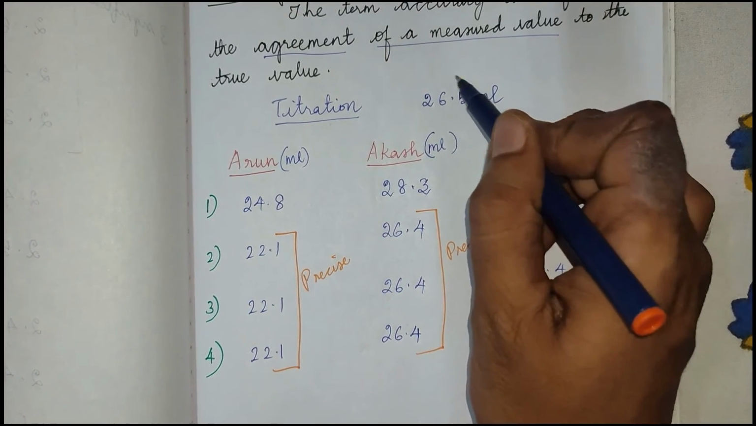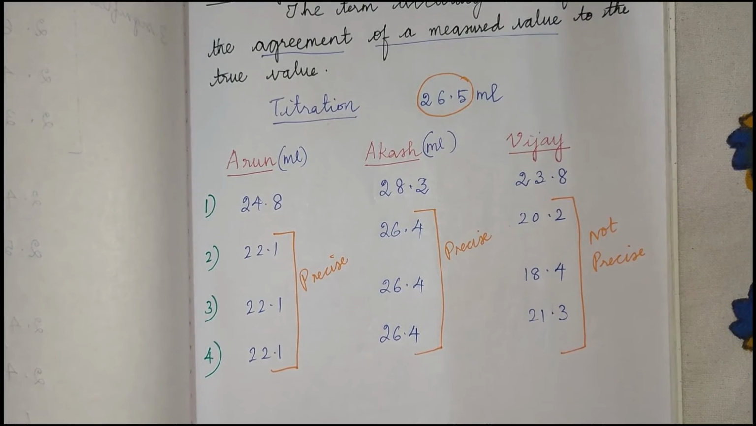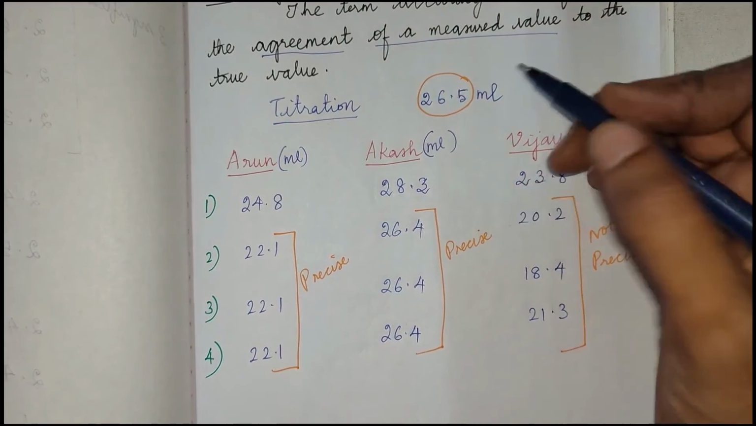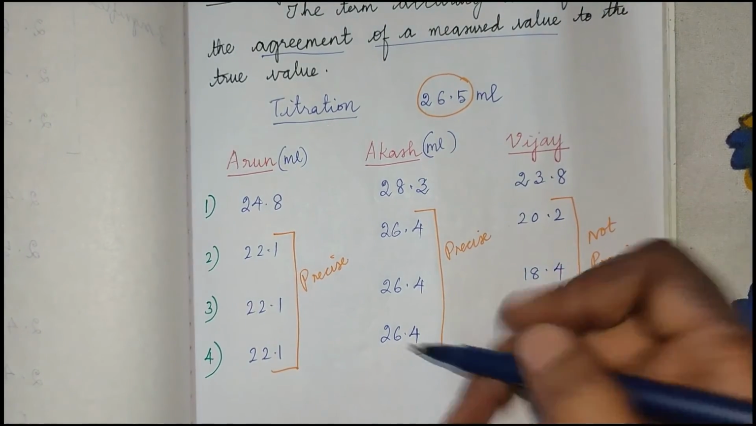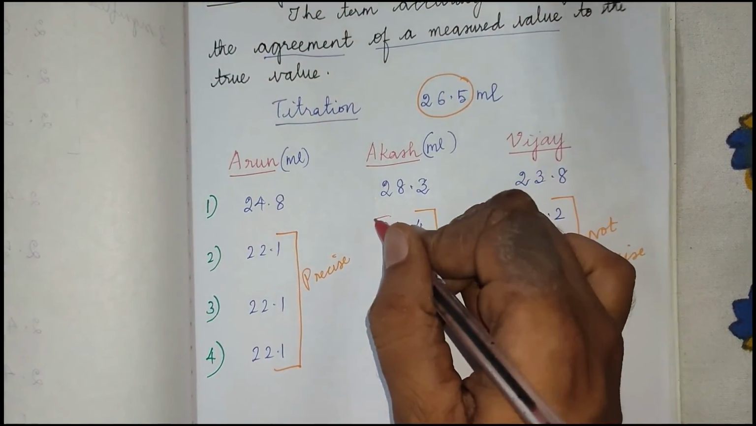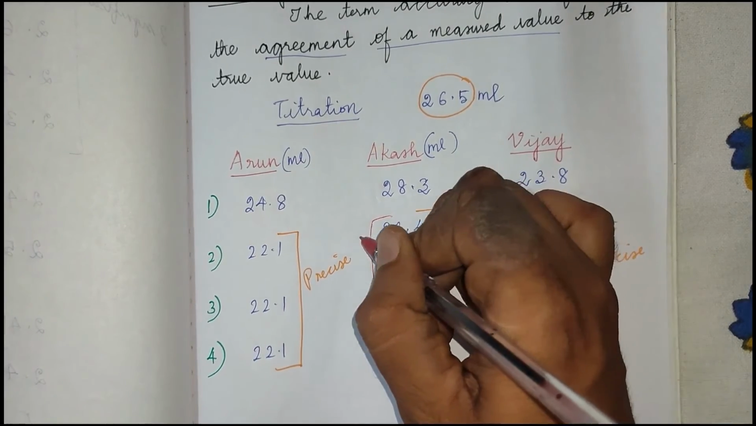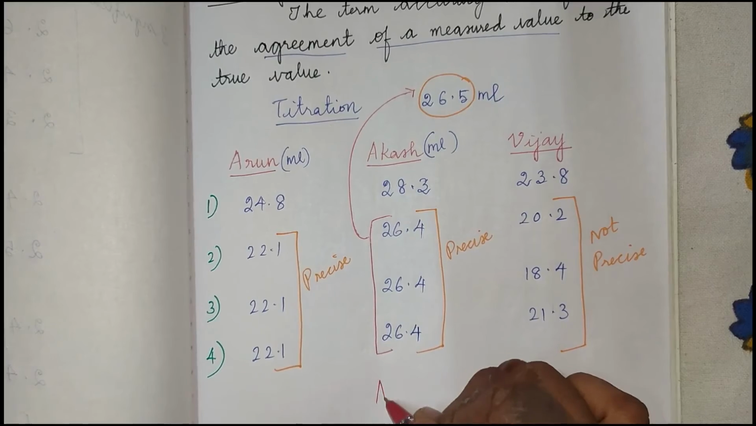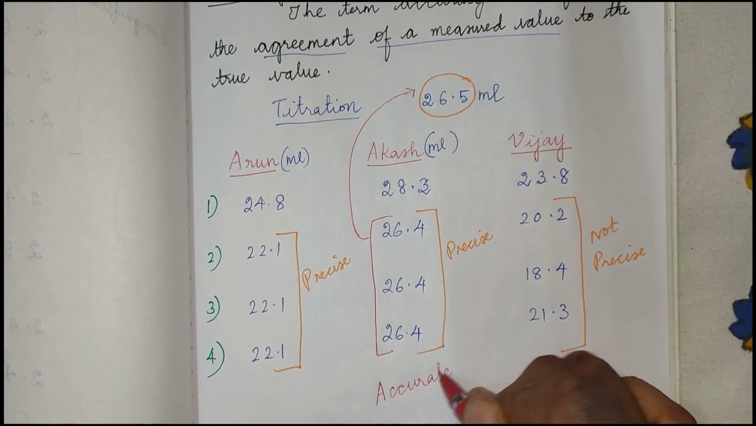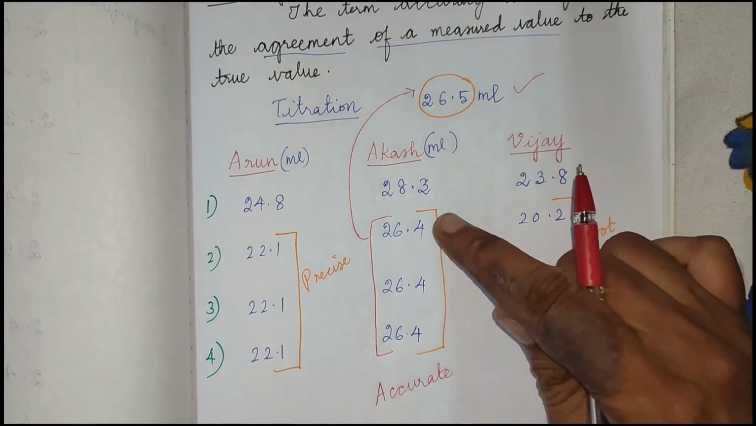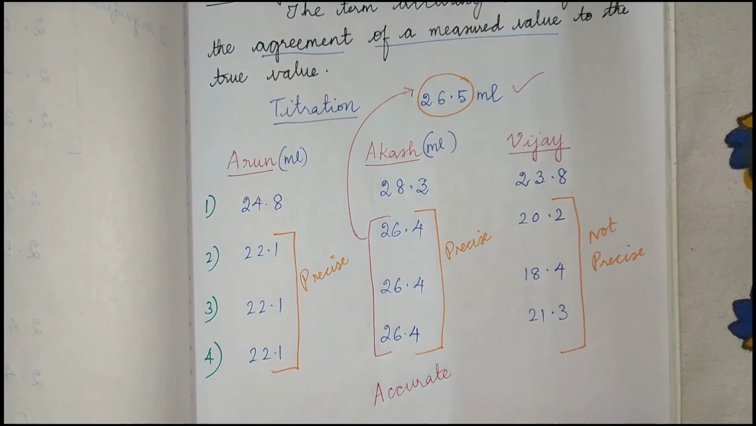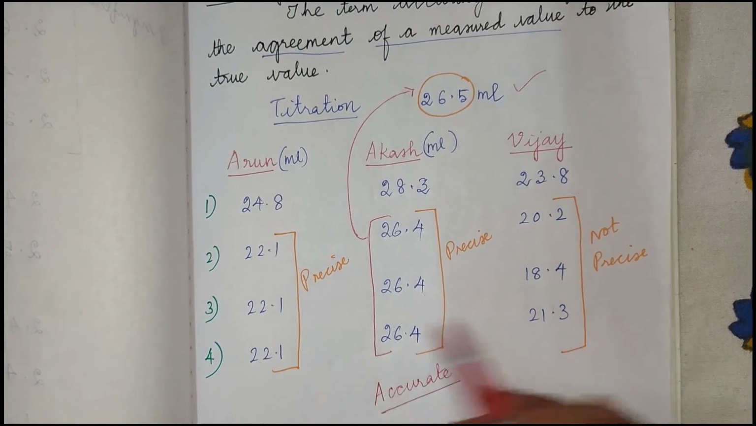What was the exact answer actually? The answer was 26.5. Now you look at all these values of Arun, Akash and Vijay. Which value is very close to 26.5? Akash's value was 26.4, which was very close to 26.5. So Akash has got an accurate value. So Akash was able to get a correct answer, very close to the exact answer. Now Akash is accurate, whereas these two were not accurate.